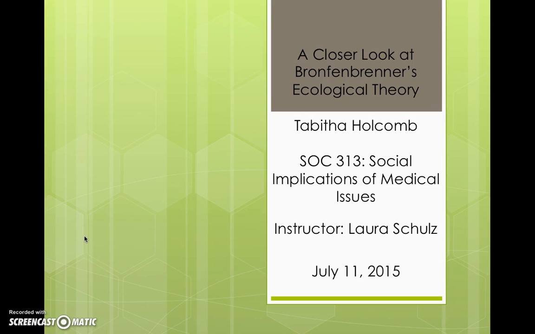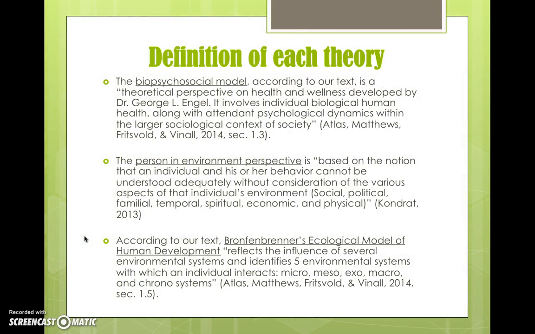This PowerPoint presentation will aim to take a look at three perspectives and dive deeper into Bronfenbrenner's ecological model and how our lives are shaped by five environmental systems: the micro, meso, exo, macro, and chrono systems. First, we're going to take a look at the definition of each theory.